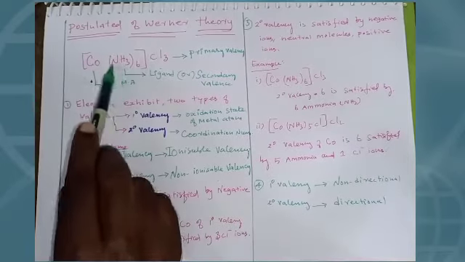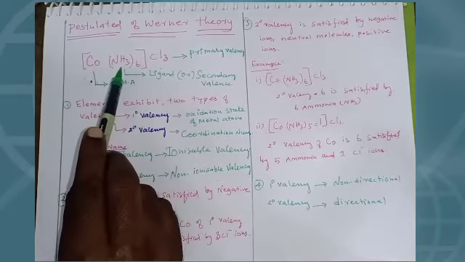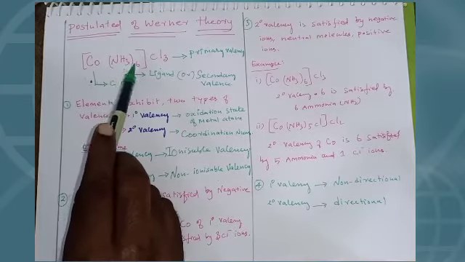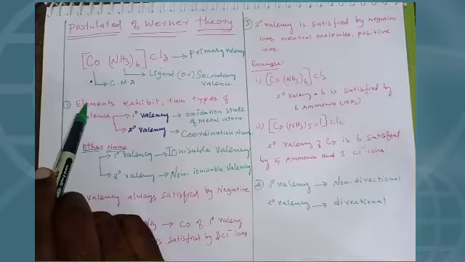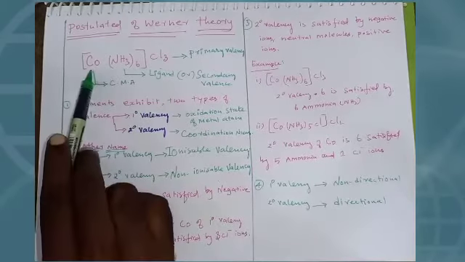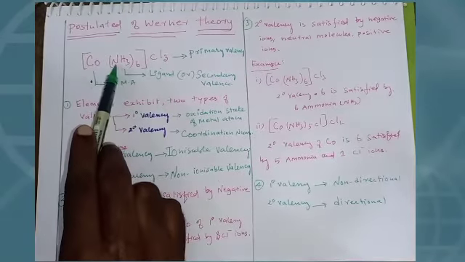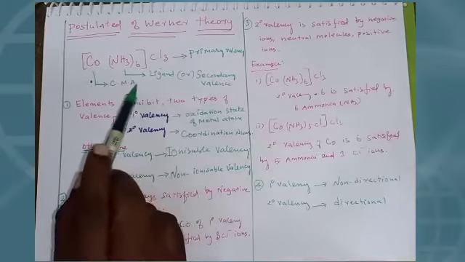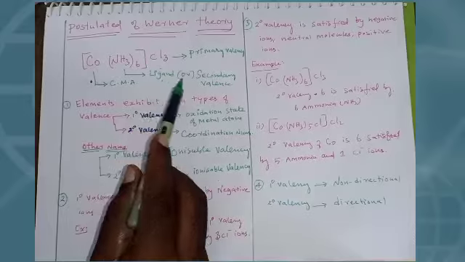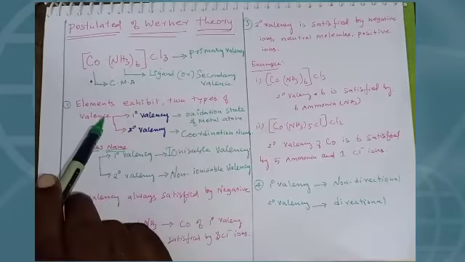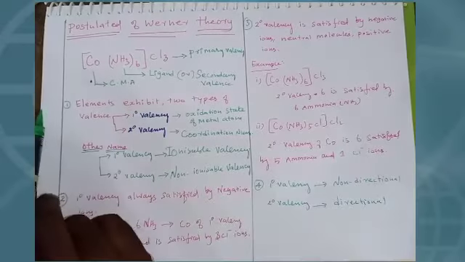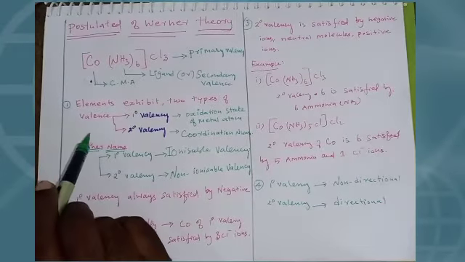And the ligand is amine, otherwise we say ammonia, 6 NH3, and Cl3. This is the central metal atom, and NH3 6 is the ligand, or we say secondary valency. Then Cl3 is the primary valency, as simple anions or counter ions, we say.